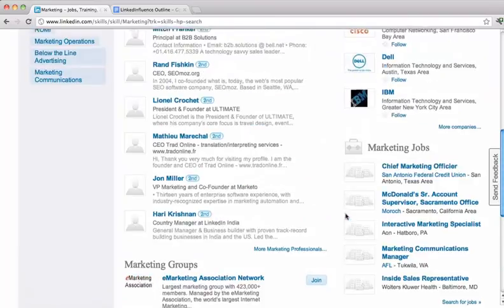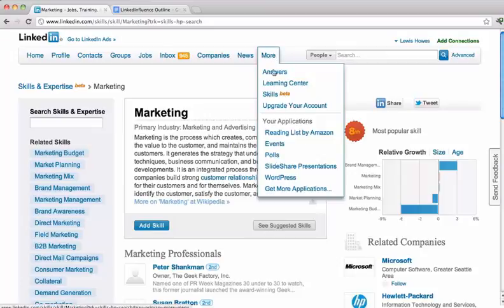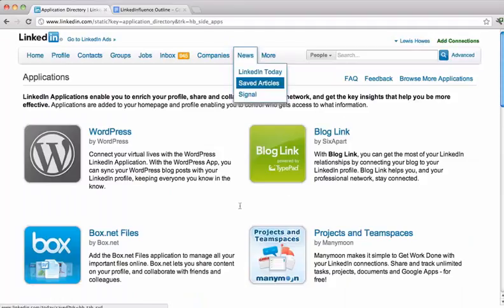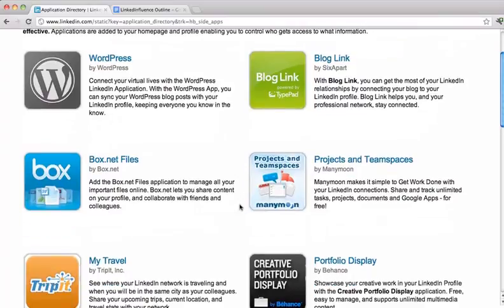Search for groups. So if you can add skills to your profile, I'll show you about this in the profile section. Then we can go to the get more applications to show this is another cool thing to really make your profile stand out and put it on steroids.